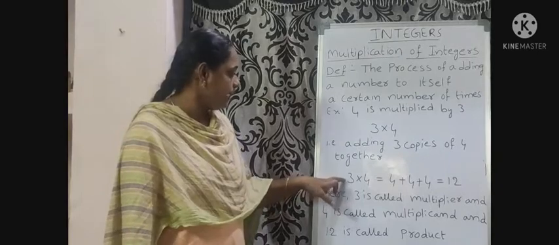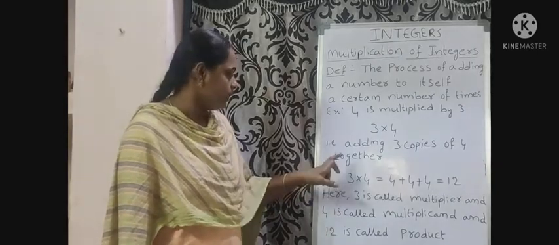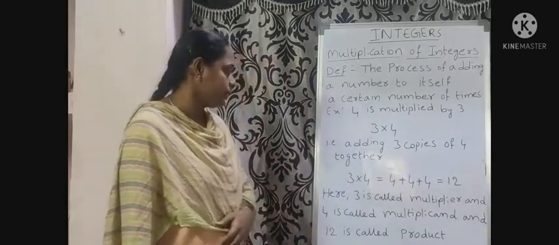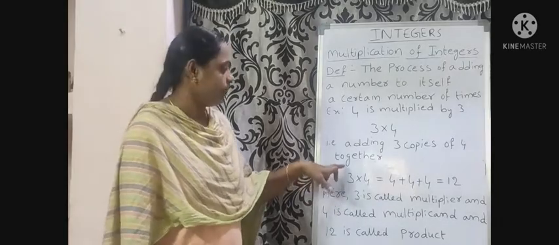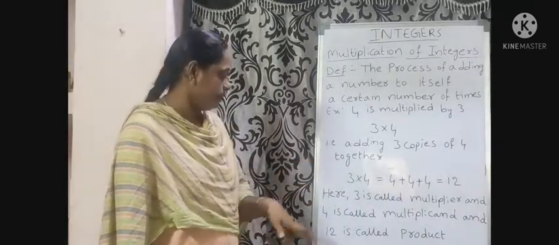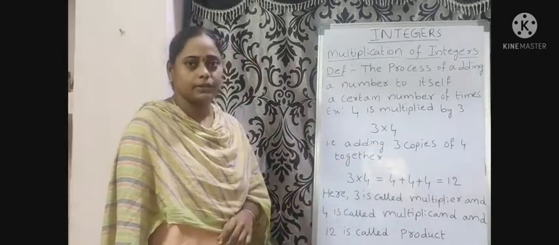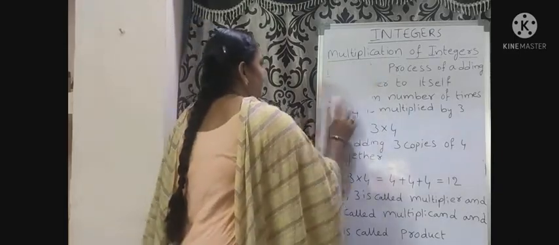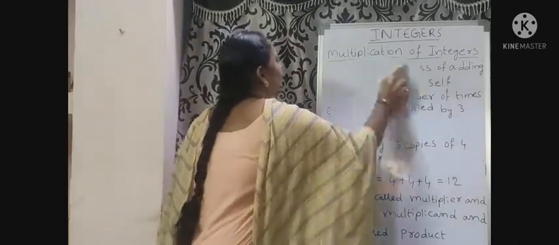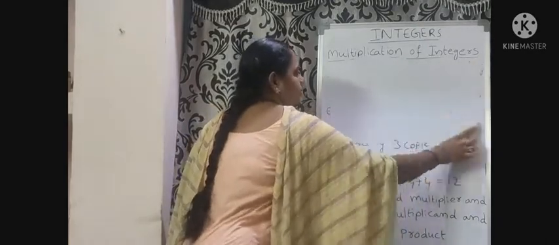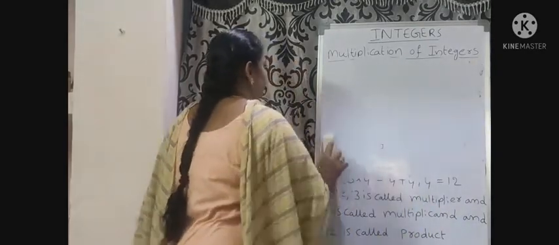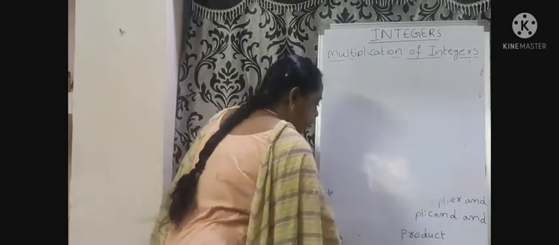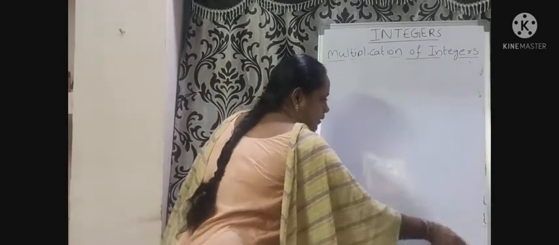Here 3 is called multiplier and 4 is called multiplicand. And the result is called product. What is 3? Multiplier. What is 4? Multiplicand. What is 12? Product. Okay students? Next we are going to discuss multiplication of integers. Before going to multiplication of integers, we should know the rules involved in multiplication.